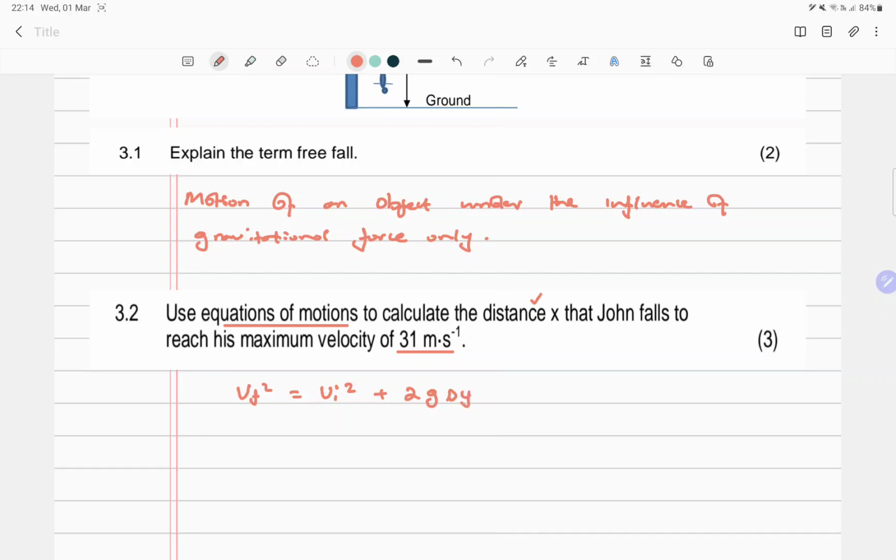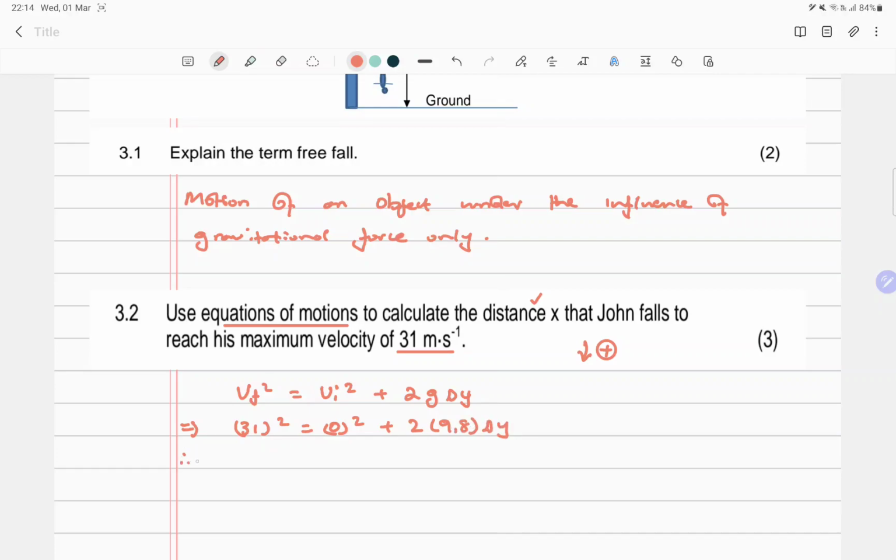We're doing a free fall in this instance, so we can use g as the acceleration. The final velocity is 31. By the way, choose a direction. We're choosing down as positive. So 31 squared equals 0 plus 2 into 9,8 delta y.